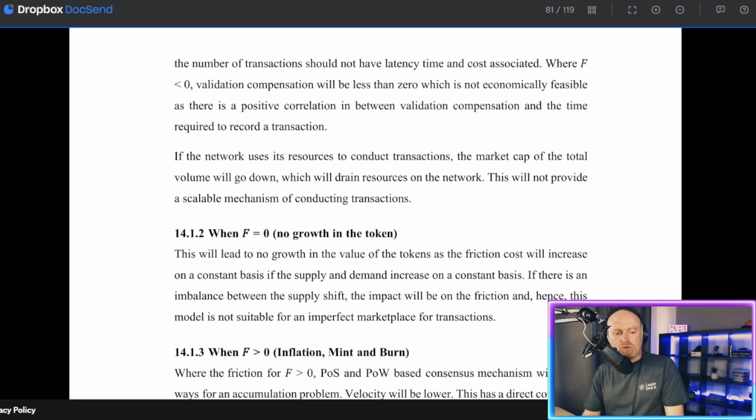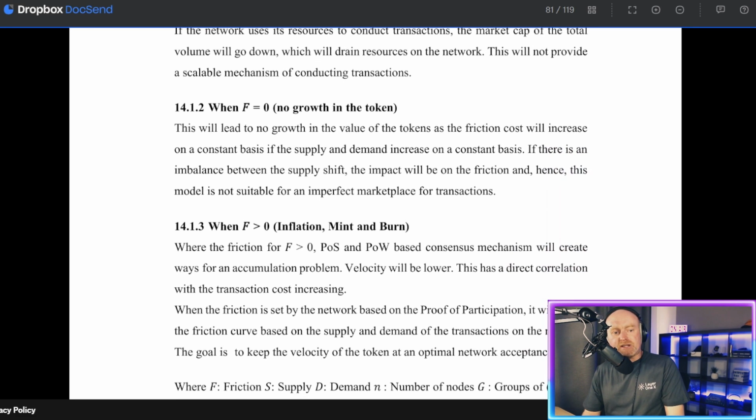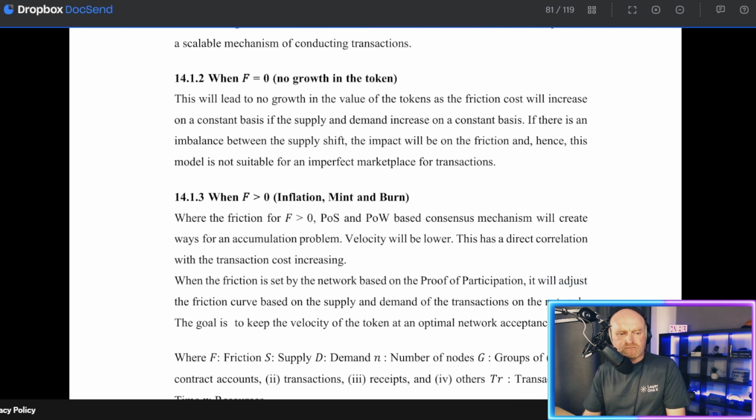When f is equal to 0, this will lead to no growth in the value of the token, as the friction cost will increase on a constant basis if the supply and demand increase on a constant basis. If there is an imbalance between the supply shift, the impact will be on the friction, and hence this model is not suitable for an imperfect marketplace for transactions.